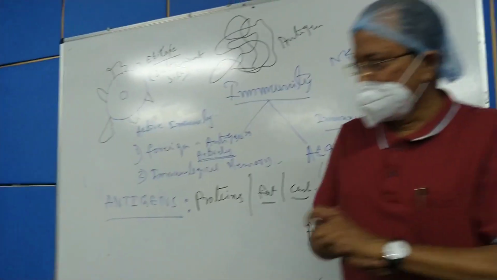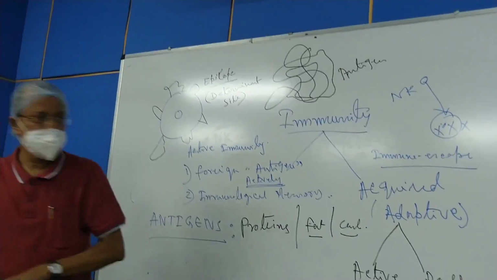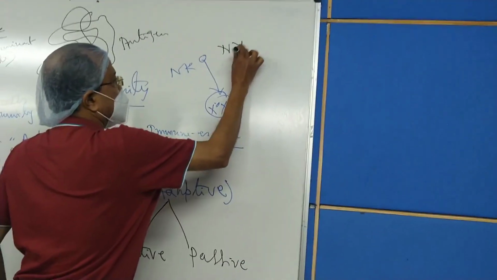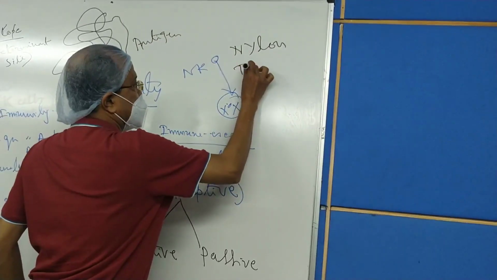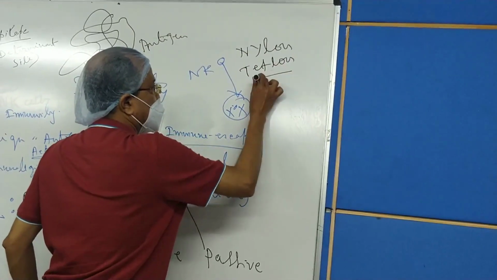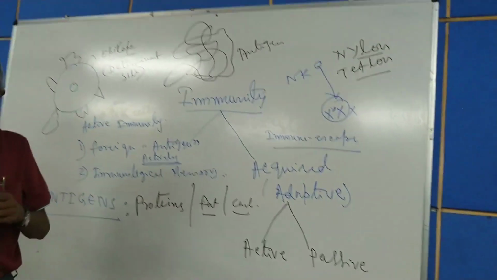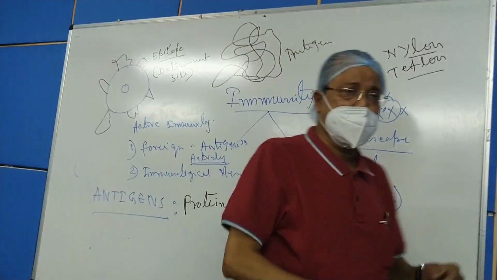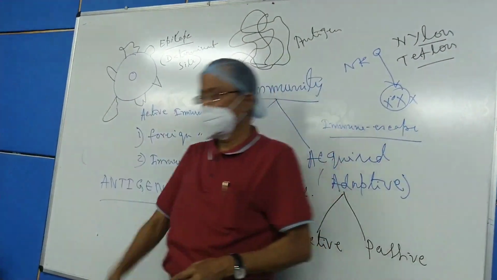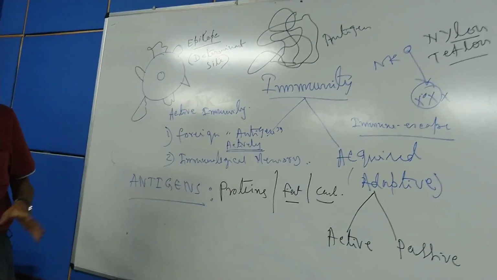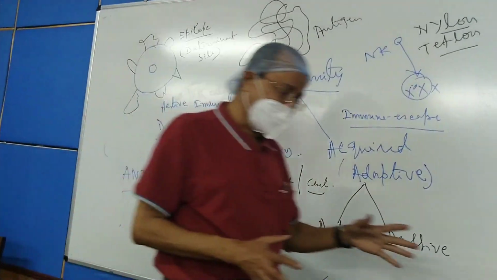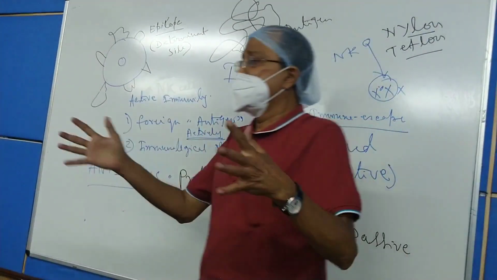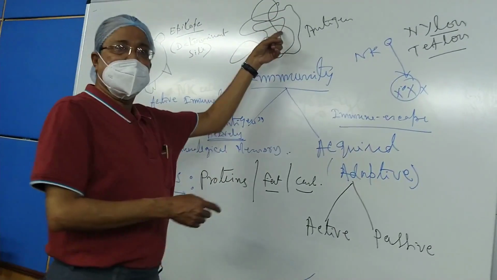For example, nylon, Teflon. If you go to the surgical department, you will see that they are using nylon and Teflon for suturing purposes, with the idea that nylon and Teflon, in spite of being larger molecules, are lacking in complexity.